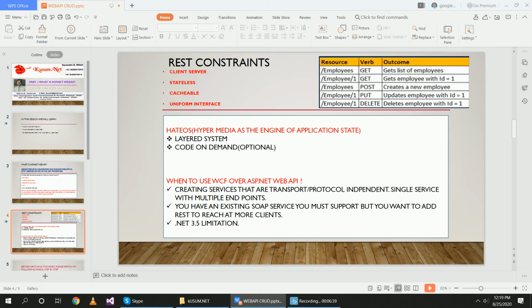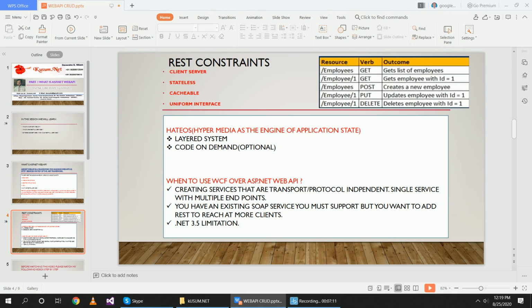Now, when to use WCF or ASP.NET Web API? For creating services that are transport or protocol independent, a single service with multiple endpoints; if you have existing SOAP services you must support but want to add REST to reach more clients; and if you have the limitation of .NET 3.5, then you will use WCF services.